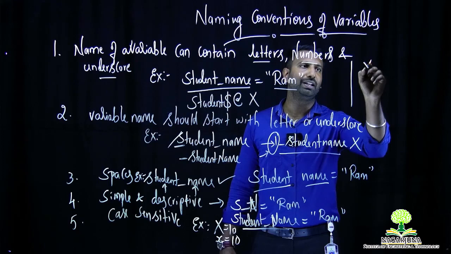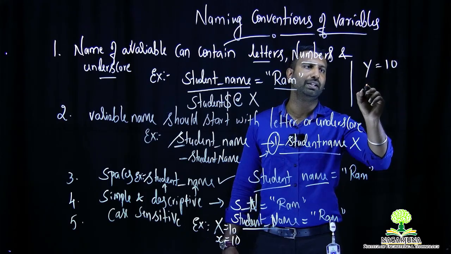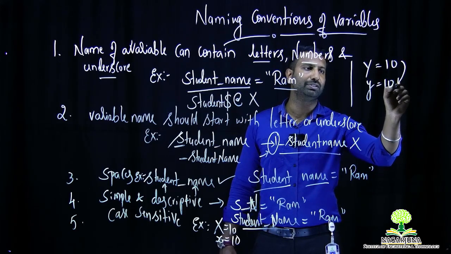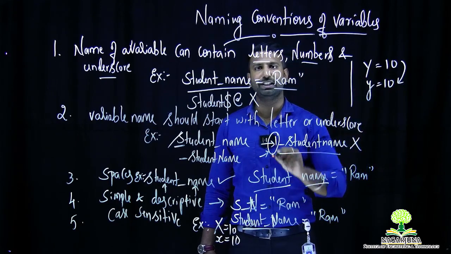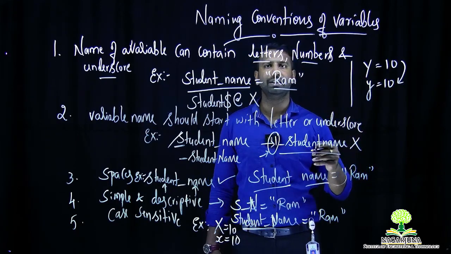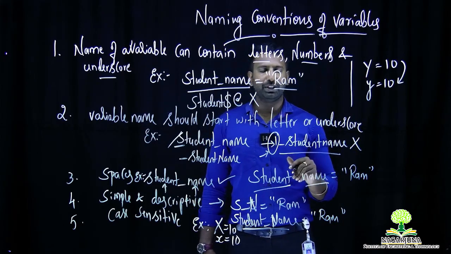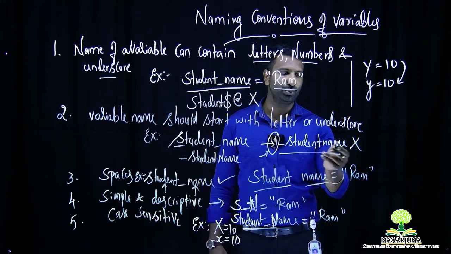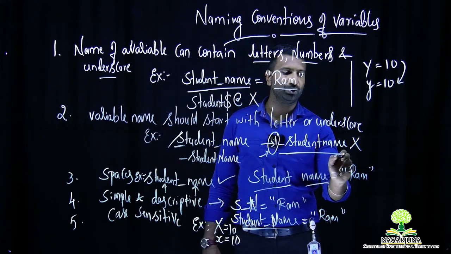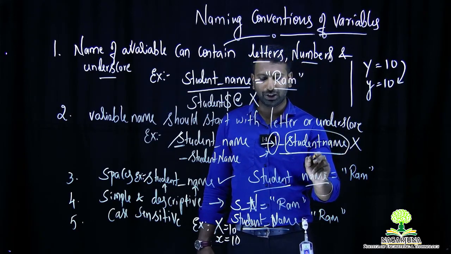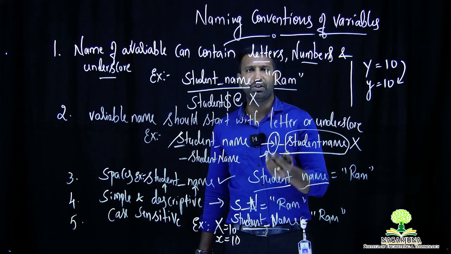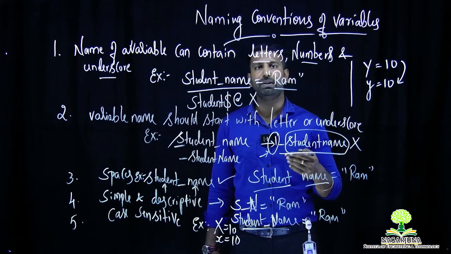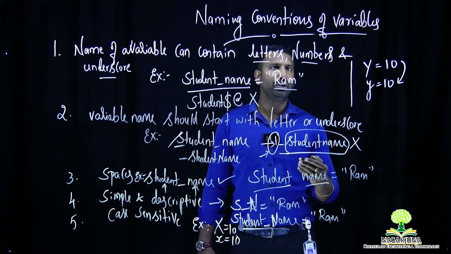For example, if you are declaring a variable y and assigning a value 10 for it, and if you take a lowercase y and assign a value 10 for it, this y is not same as this particular y. They are completely different. This is what case sensitivity says. Uppercase and lowercase letters are completely different. And apart from that, suppose your variable has more than one word, for example, here I have written student name. One way of writing the student name is this. And at some places I have used underscore. You can get a question that how it is different here and how it is different here. So when your variable has more than one word, you can write it in various ways.